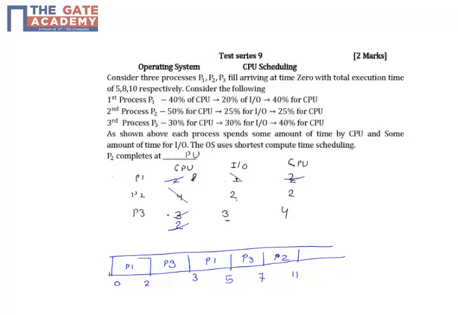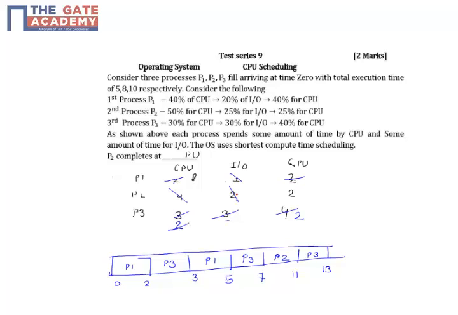From 11 onwards, we can schedule P3, just because P3 has completed all 3 units of IO up to 10, and from 11 it is waiting to be scheduled. So P3 will be scheduled after 11. When P3 executes 2 time units up to 13, the remaining time for P3 will be 2, and the remaining time for P2 will also be 2, just because P2 goes for IO from 11 to 13 and completes its 2 time units of IO.